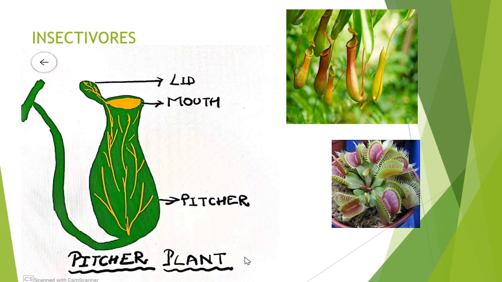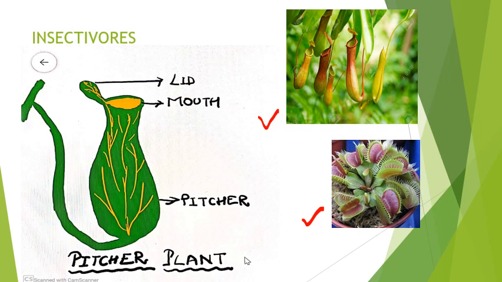If you can observe the pictures, you can see that both the plants are green in color. It means that both of them are having chlorophyll pigment, that is, they can synthesize their food by their own. But then why they are trapping insects? They are trapping insects or they are eating insects because they are found in such soil where there is deficiency of certain important nutrients. To fulfill that deficiency, they trap insects and digest.